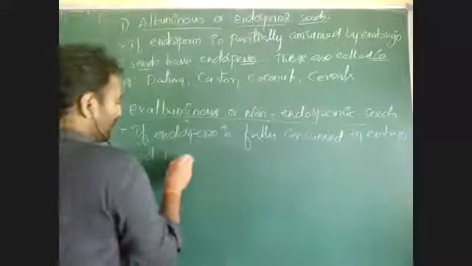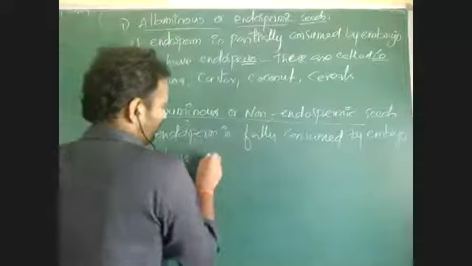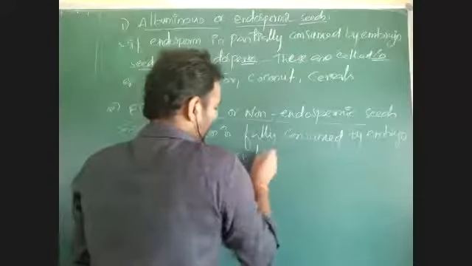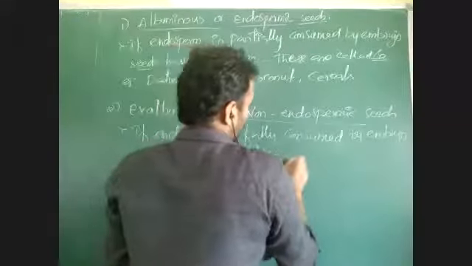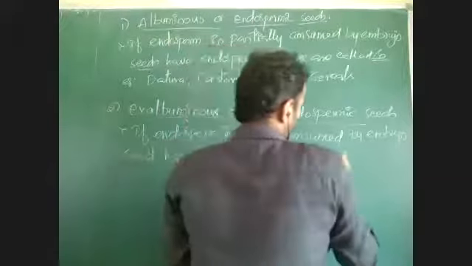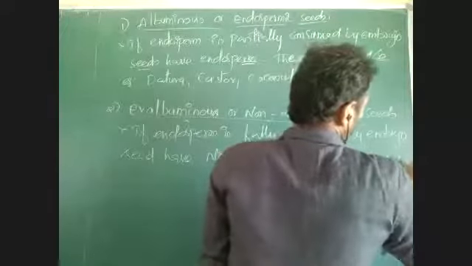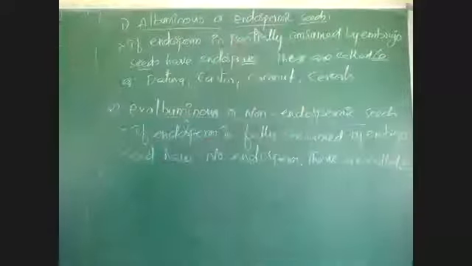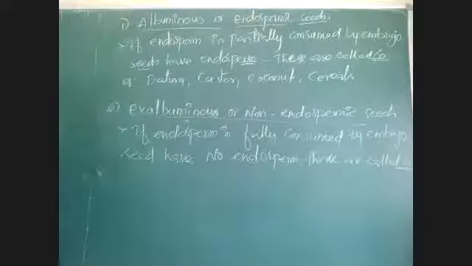Seeds have no endosperm. These are called non-endospermic seeds. They are called exalbuminous or non-endospermic seeds.